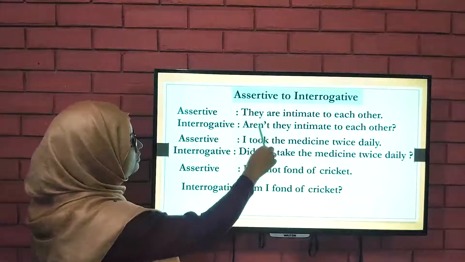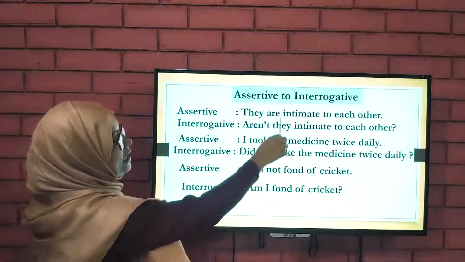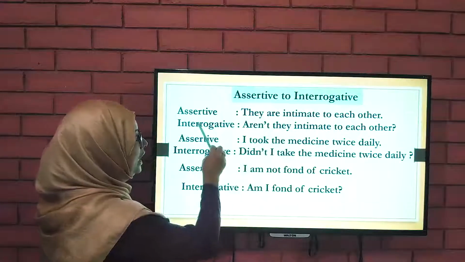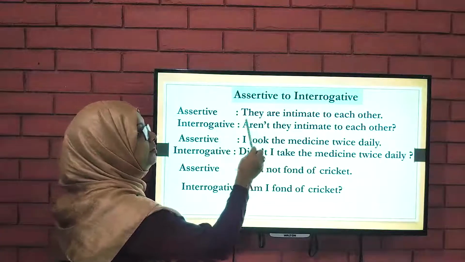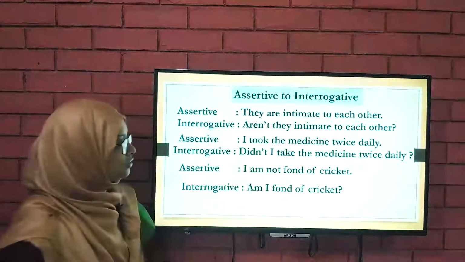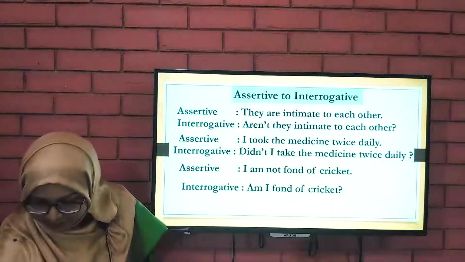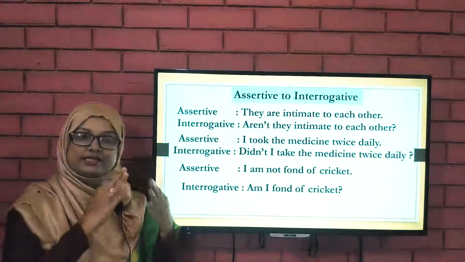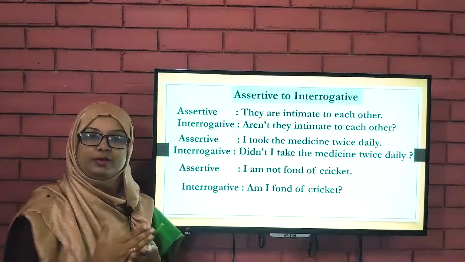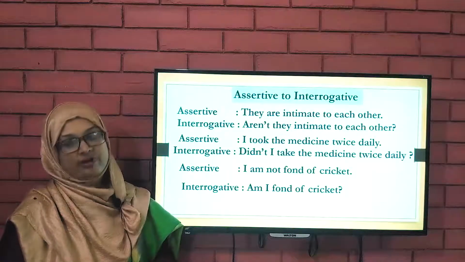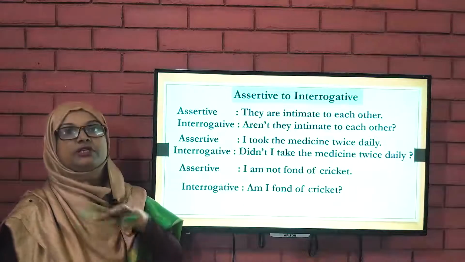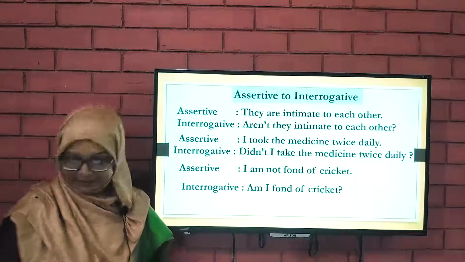And what about these two sentences? They are affirmative, but when I transferred them into interrogative, they became the negative form. So, what we should remember here is that if the assertive sentence is affirmative, we will make the interrogative negative. And if the assertive is negative, we will turn our interrogative into affirmative.